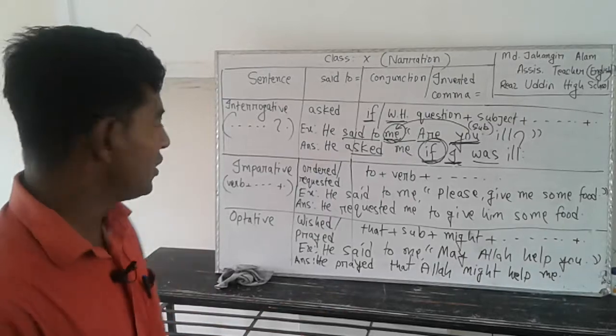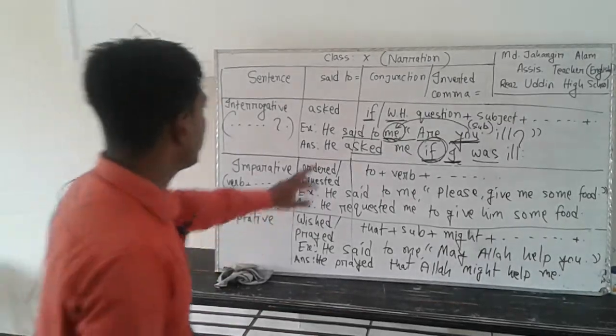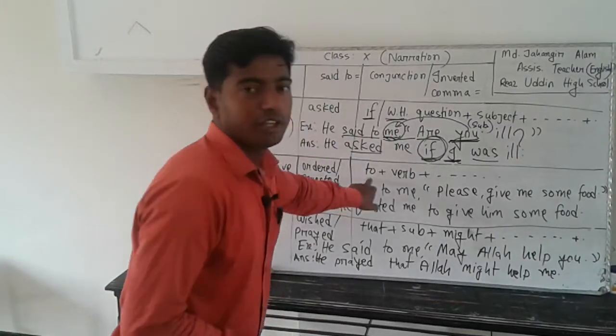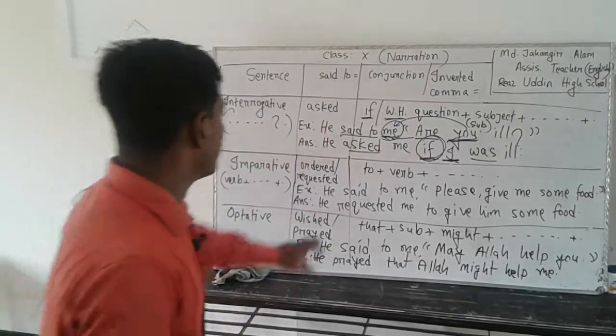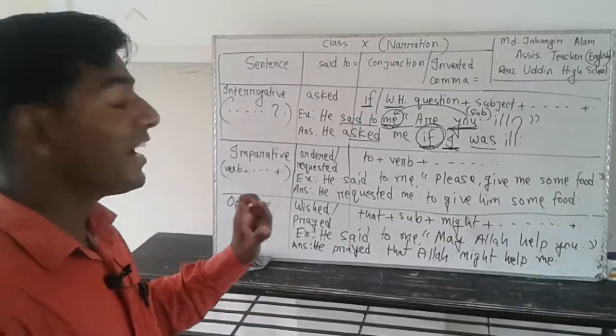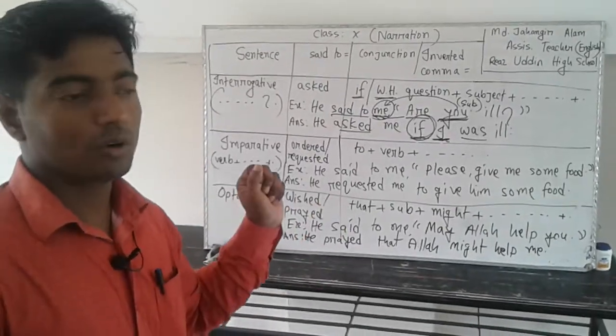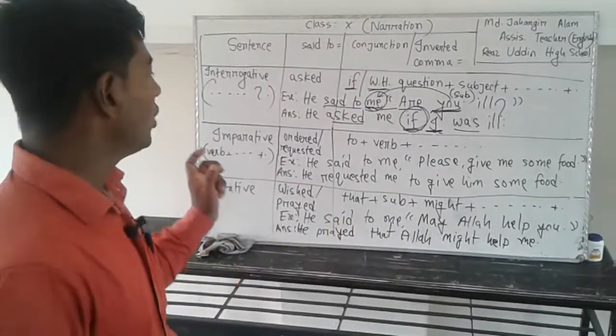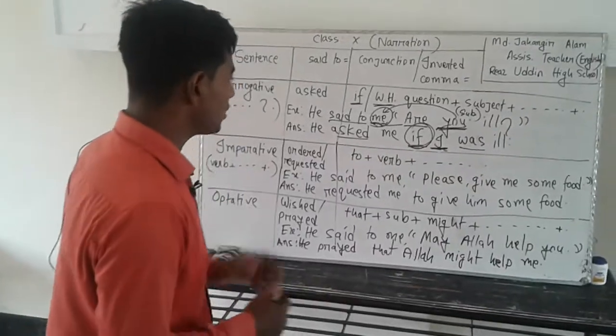And then for the inverted comma or conjunction, you will use to, then the verb. Here you need to realize the verb will be unchanged for an imperative sentence.